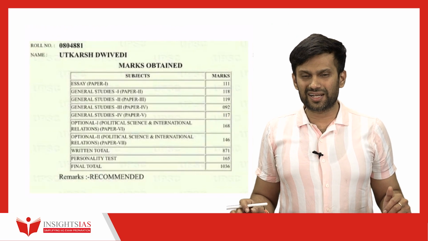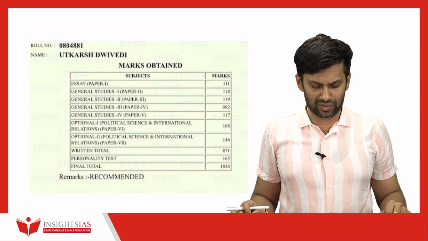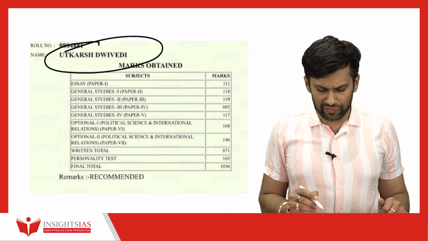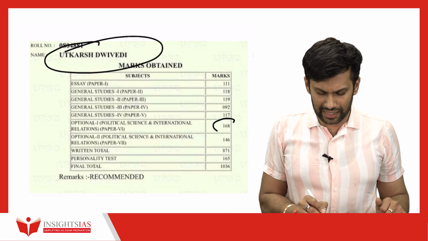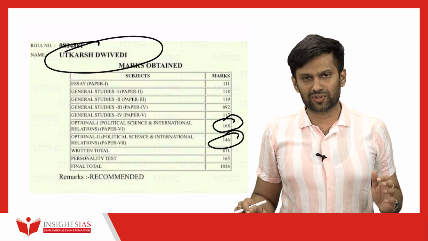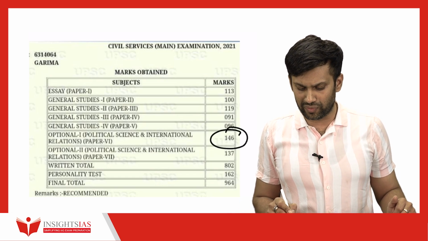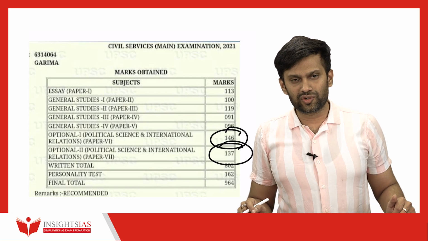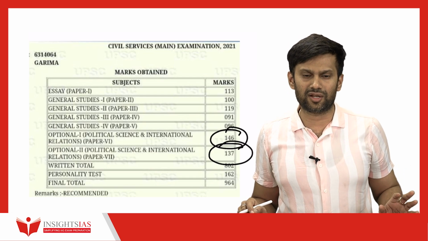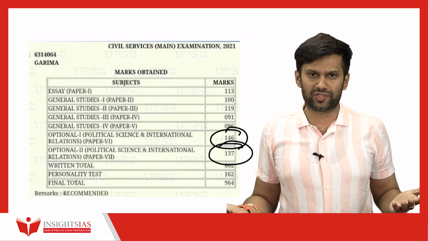And the other thing is that many people are concerned about scores. So these are two score sheets I have used as a sample to show how PSIR has been scoring. Utkarsh Dwivedi was one of the PSIR toppers, and last time he got a very good rank. If you look at his scores, he scored 168 in PSIR paper 1, 146 in PSIR paper 2, and the cumulative score is almost 312. And Garima, one of our test series students, scored 146 in PSIR paper 1 and 137 in PSIR paper 2. So you have people consistently scoring above 270, 280, even above 300 with political science as their optional subject. So this is what we can call empirical evidence to show that PSIR is scoring.